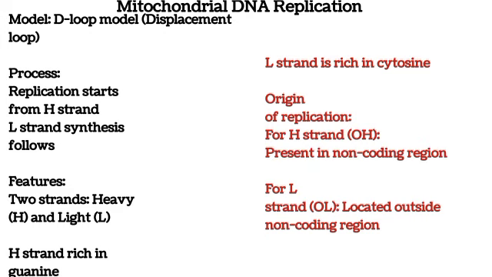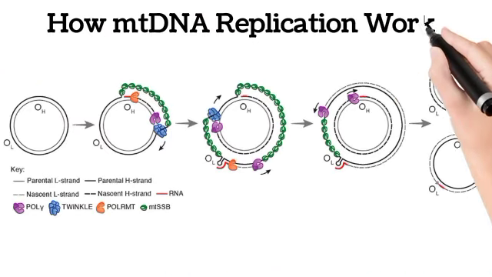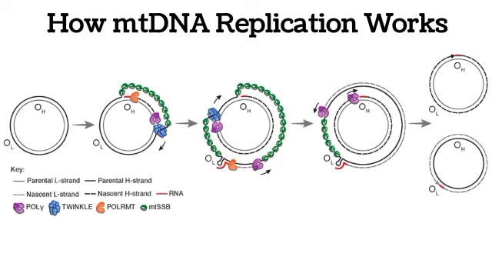So how does this work? First things first, we have to observe that initially, the origin of replication of the heavy strand is within the same non-coding region or control region. That is where it starts. When it starts, it will form a D structure, as I've shown here. That D structure, or D loop, will elongate and continue until it gets to a point where the origin of replication is found for the light strand. Then it will form a kink where the RNA polymerase is displaced.